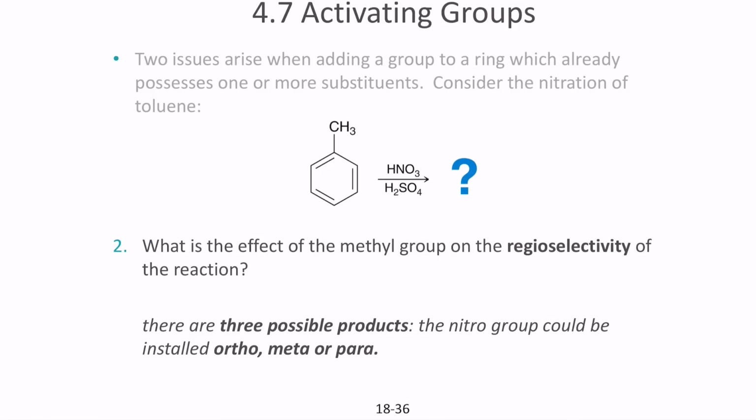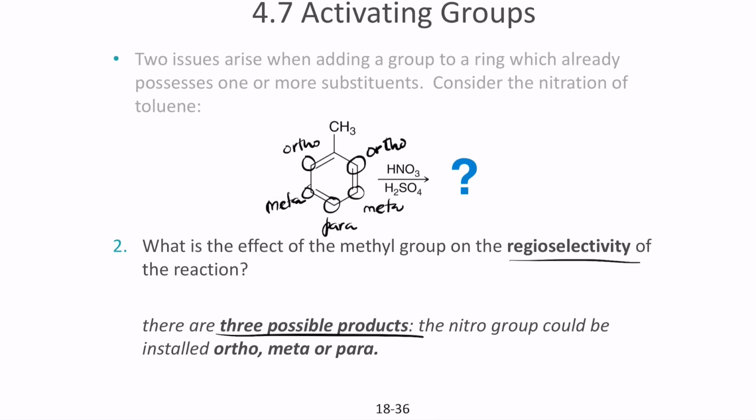But the second question is, what is the regioselectivity? There are three possible points. This is the ortho position, this is the meta position, and this is the para position. Notice that there are two ortho and two meta positions and one para position. So where will the nitro group attach?